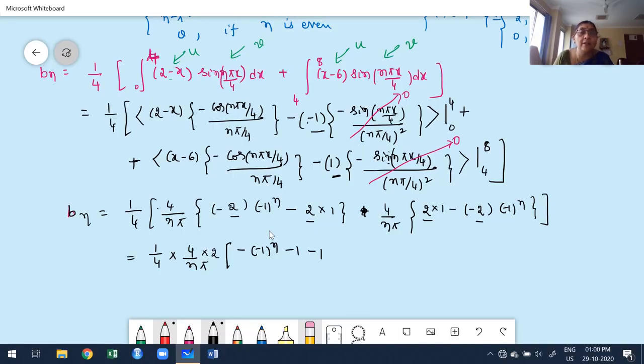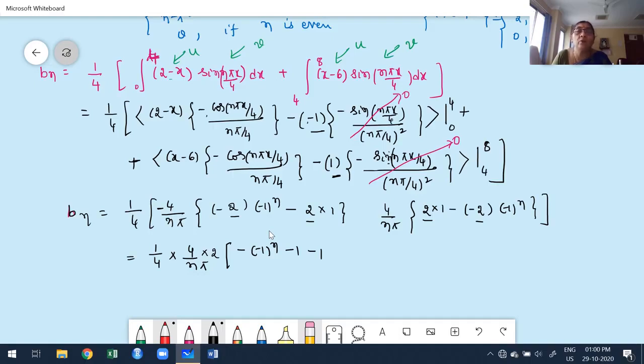I made a mistake here, please try to understand that. Each sign is very, very important while solving a problem. What I told before applying the limit, I keep the constant 4 by n pi and keep the minus sign also.